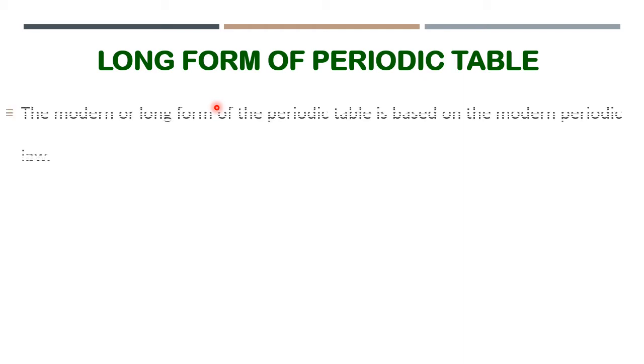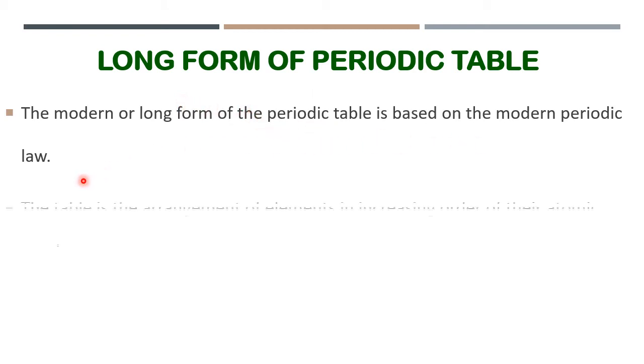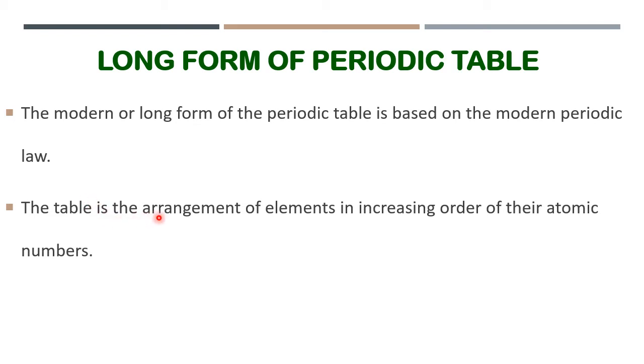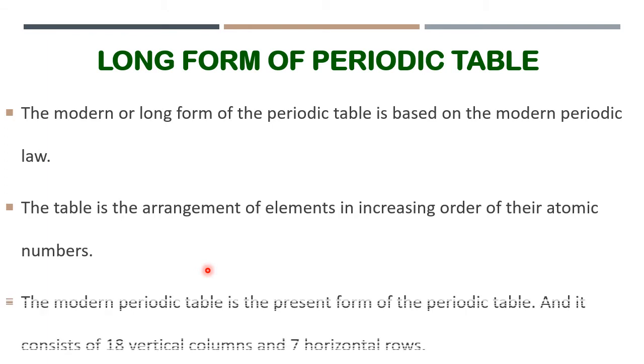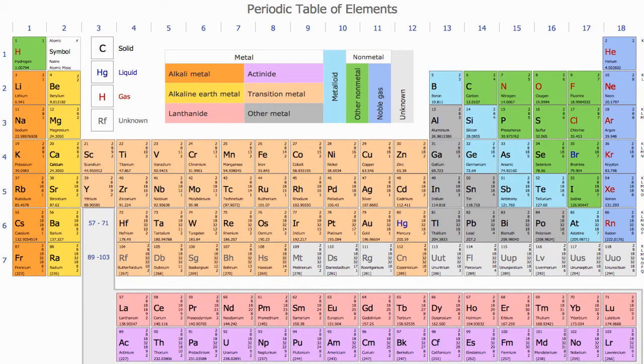The modern or long form of the periodic table is based on the modern periodic law. The table is the arrangement of elements in increasing order of their atomic numbers. The modern periodic table is the present form of the periodic table, and it consists of 18 vertical columns and 7 horizontal rows. This is the modern periodic table.